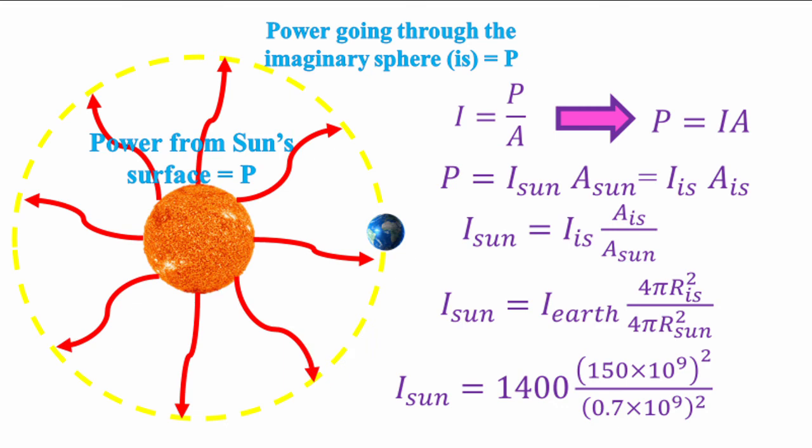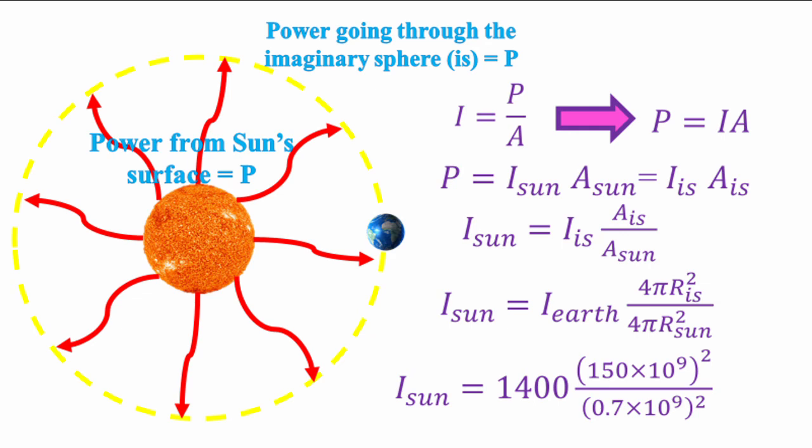I_earth is actually called the solar constant, and its value is about 1400 watts per meter squared. A_sun is the surface area of the sun, and A_IS is the surface area of the imaginary sphere. So we write the equation for the surface area of a sphere, and when substituting the radius, remember to convert into meters. And we actually need the surface temperature of the sun and not I_sun itself.